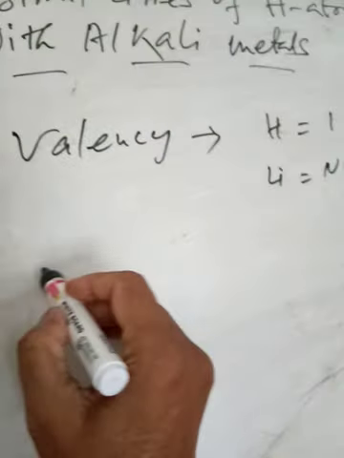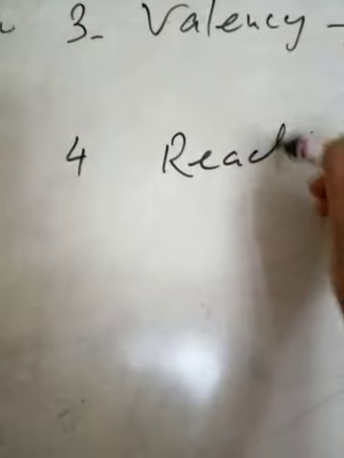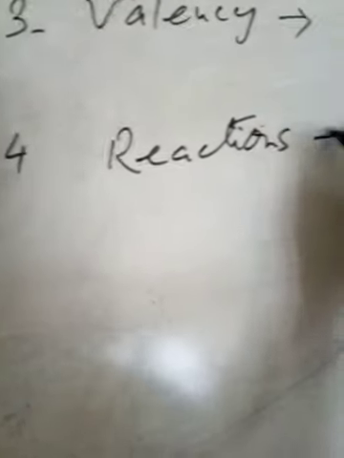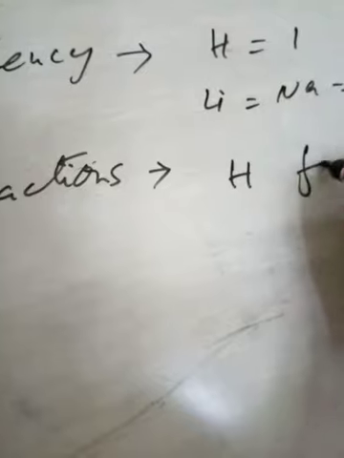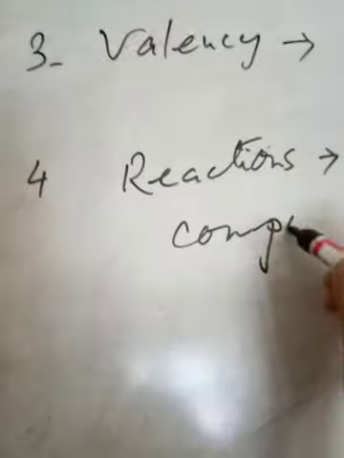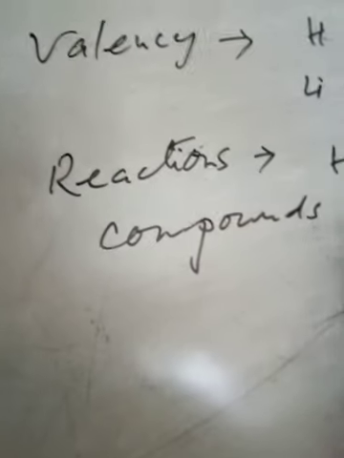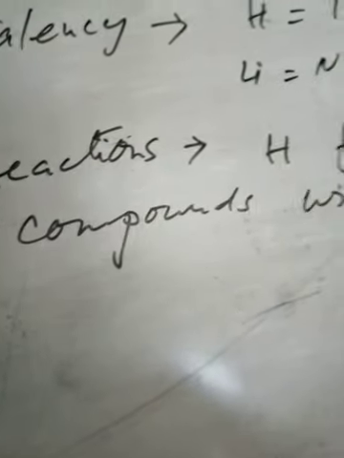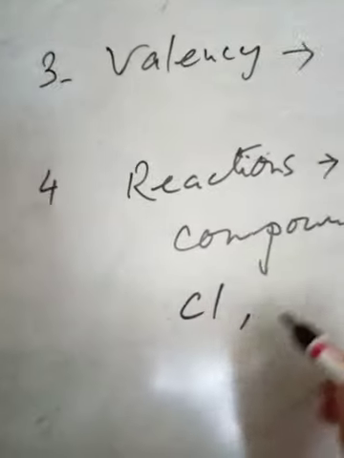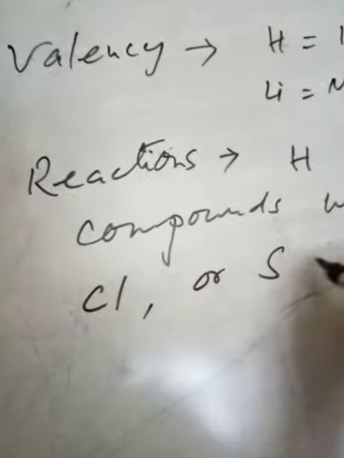Now number 4, reactions. Hydrogen forms stable compounds with oxygen atom, chlorine atom or sulfur atom.